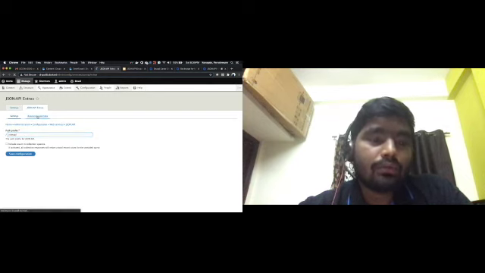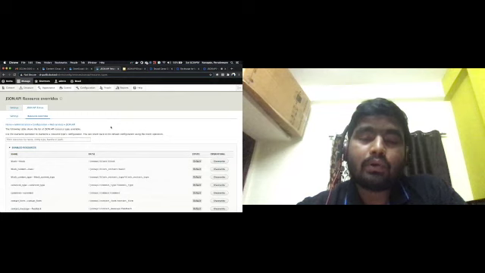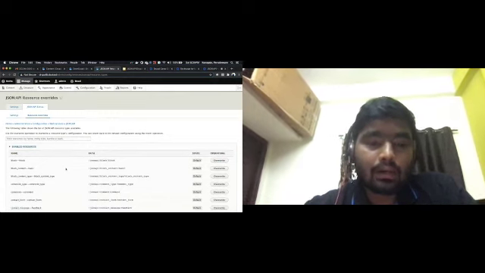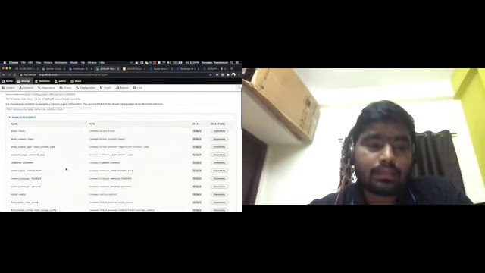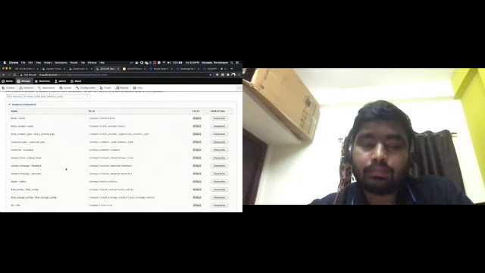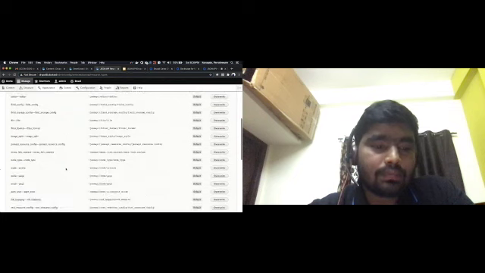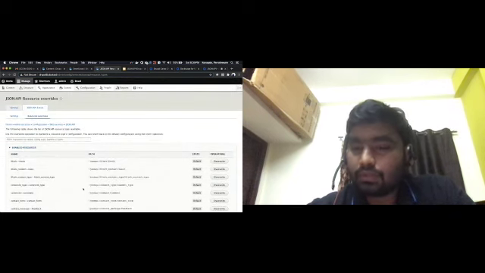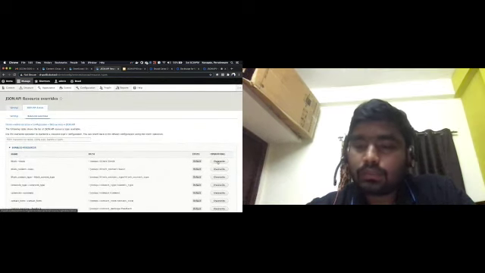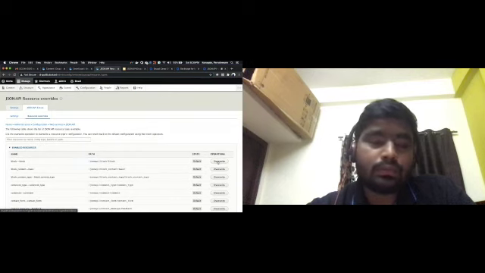Also, whenever the JSON API module is installed, all the endpoints present in the backend are generated automatically, like file, comment and blog, all entities. But we are not using all of these, so you just go to this override and disable what you don't want. That is the feature we get in the JSON API Extra module. You need to install it and you can control it there.